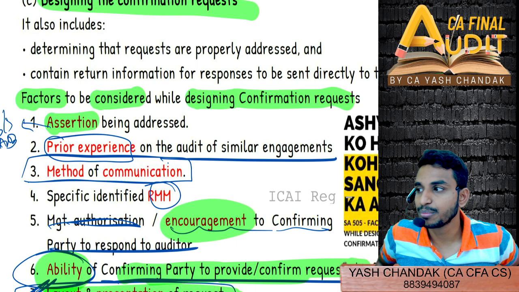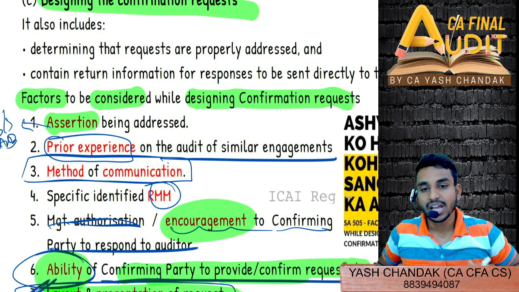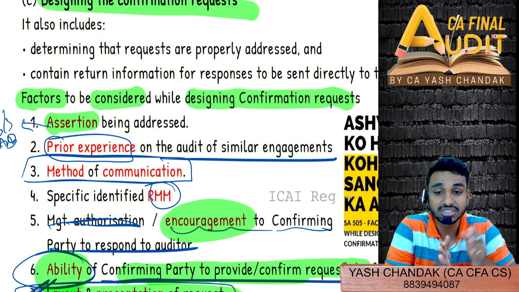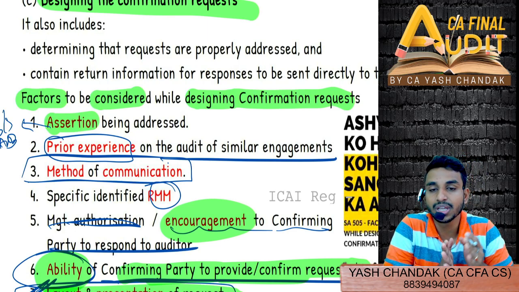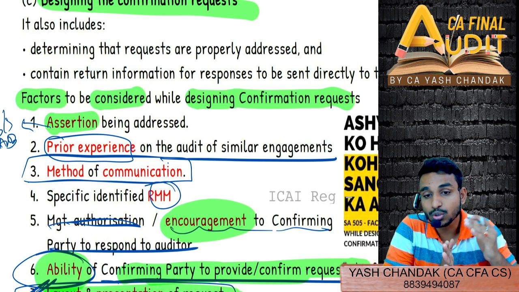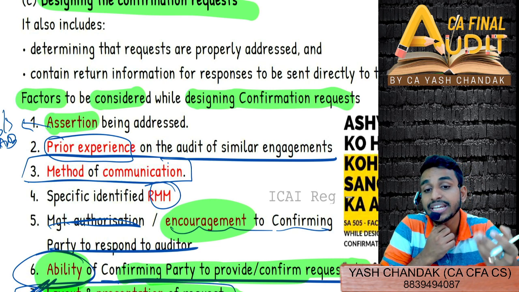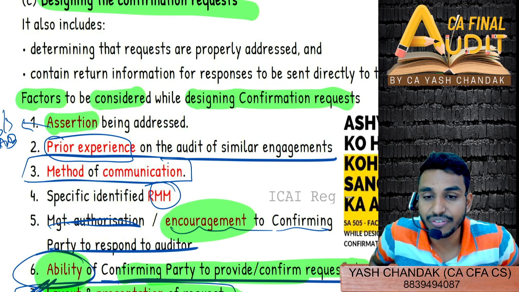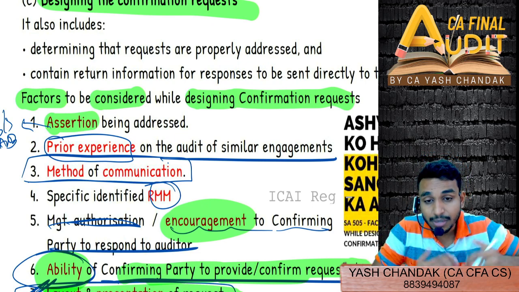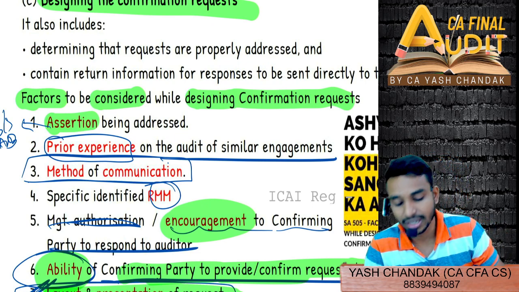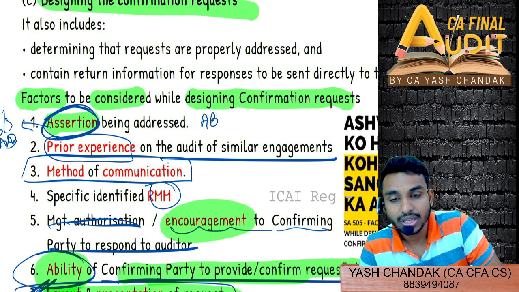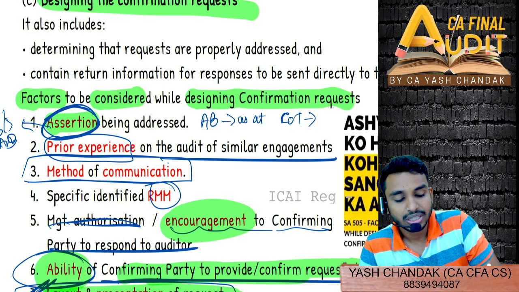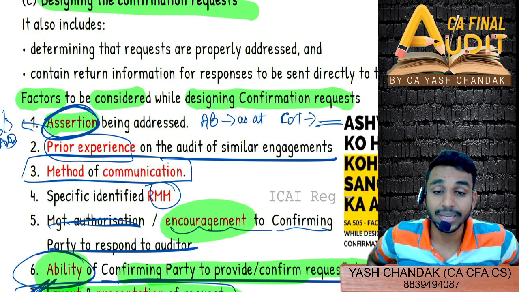Okay, so confirmation request, how exactly are you going to design it? Are you going to write, confirm this amount which stands as at March 2023, or are you going to say, confirm the amount for the year ended March 2023, for the year ended FY23? What will be your content? That will depend first of all on assertions, right? If it's an account balance item, then you will write as at March 2023. If it's a class of transaction item, then you are going to write for the year ended, for the period ended, right?